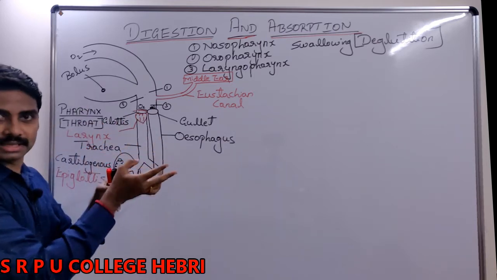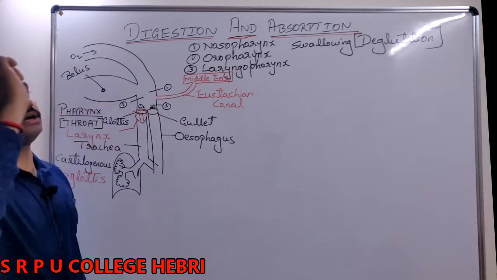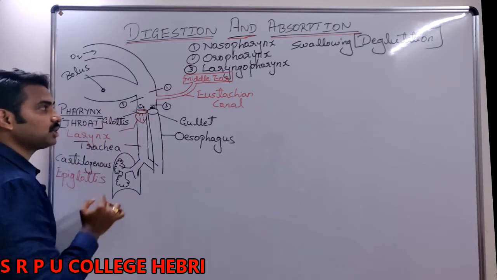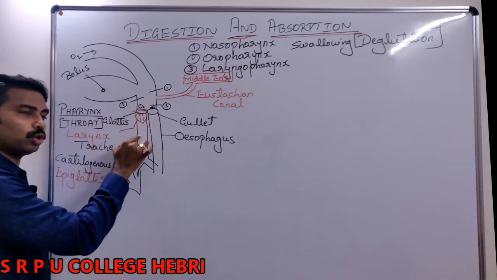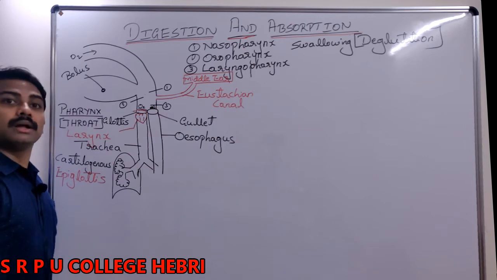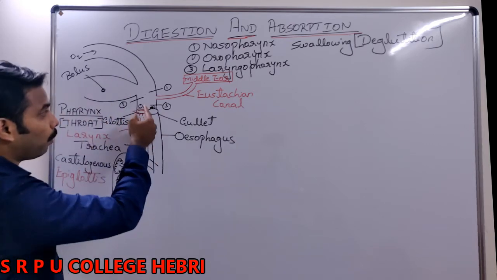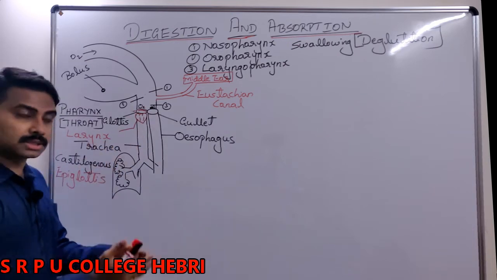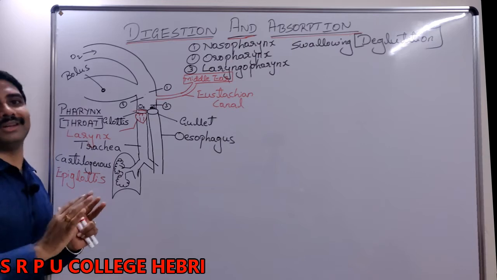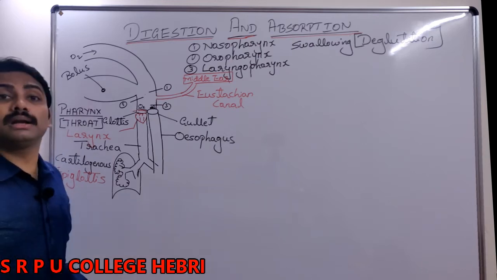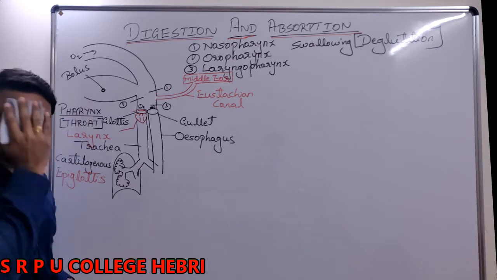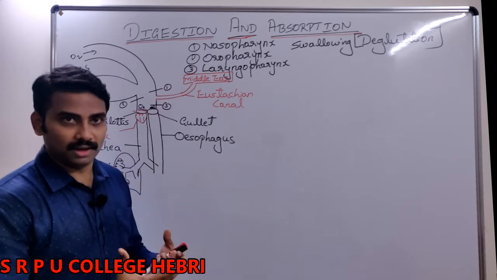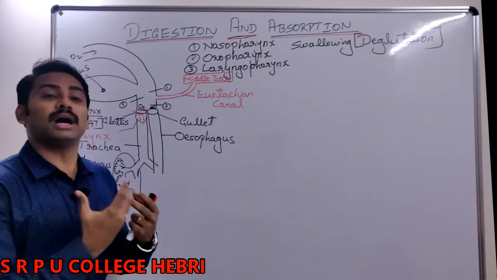In both the cases, if you eat food or drink water respectively, there are chances that the food may go to your respiratory system. If you drink water, the water may enter your respiratory system. Now what happens? Can it be kept inside? No. It should be immediately removed. How? By the act of coughing. Cough, right? It is not about corona. Try to understand. By the act of coughing.